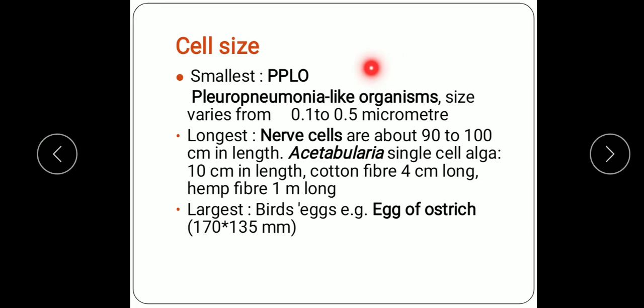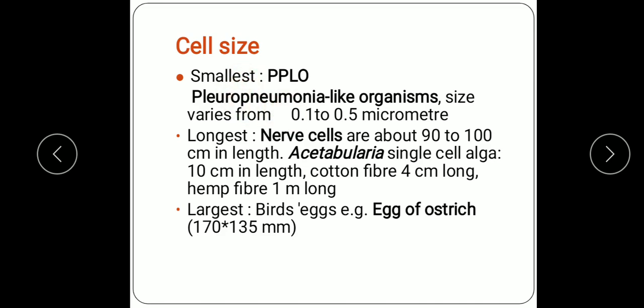A small size cell means larger surface area, and the large surface area ensures greater diffusion of nutrients and respiratory gases into the cell and the metabolic waste and carbon dioxide out of the cell. So you understood how small sized cells are helpful in the function.